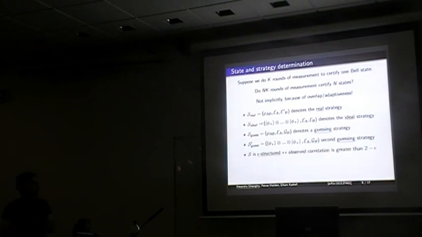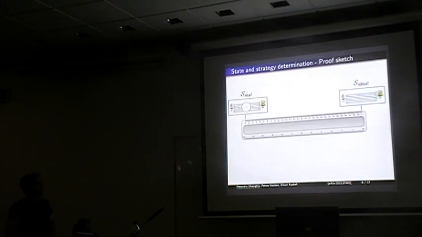We also say that a strategy is epsilon structured if it produces close to maximal steering correlations. And we say that two strategies are close to each other if their states are close to each other and their strategies are close to each other. So our objective is to show that in that case the real strategy is close to the ideal strategy. If we think about where these strategies lie in some sort of space of strategies, we somehow need to show that the distance between them is not that great, so that they're actually close to each other.